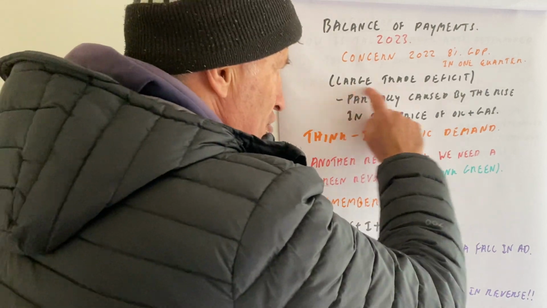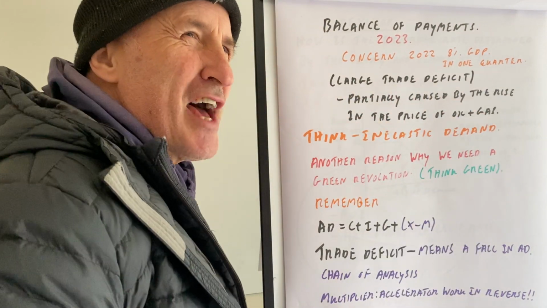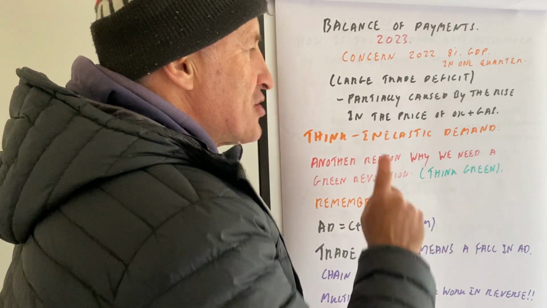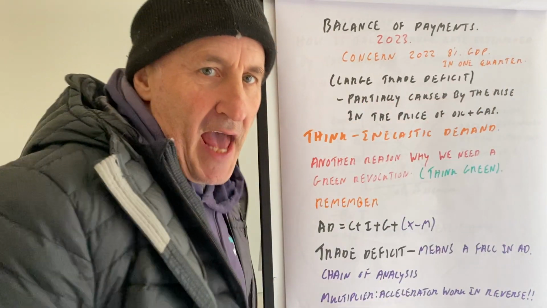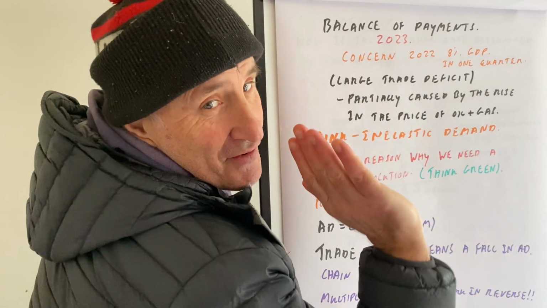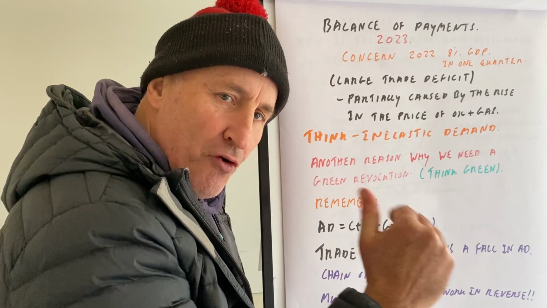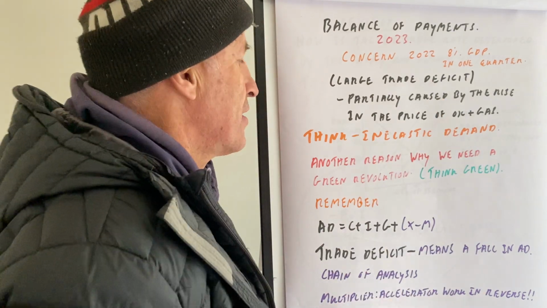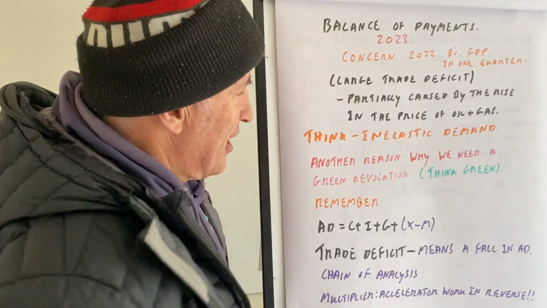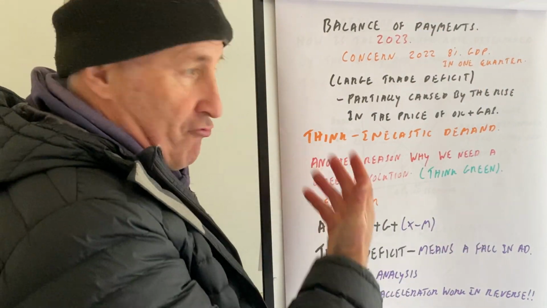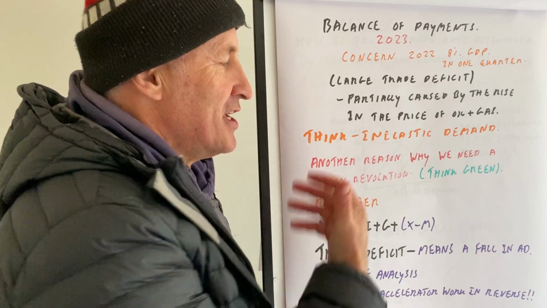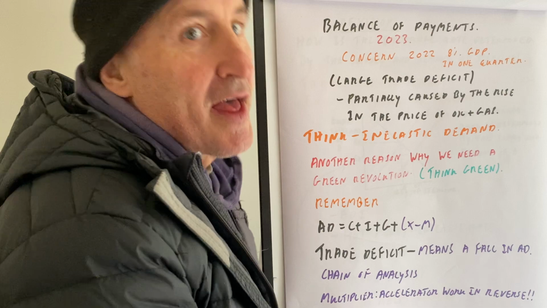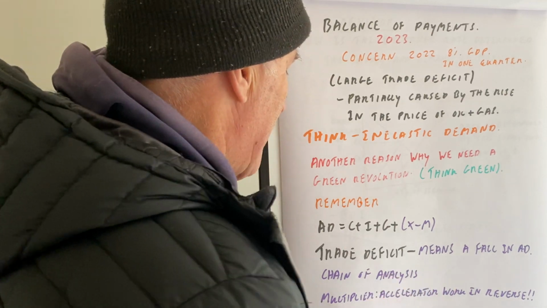Okay, so we've got a large trade deficit. I think in 2017, our trade deficit was 6.3%. It's partially caused by the rise in the price of oil and gas. And if you think about it, that will have an inelastic demand curve. So therefore, if the price goes up, we're still going to buy almost as much. Think inelastic demand. There you go. Another reason why we need a green revolution, right? With a green revolution, we wouldn't need to import £50 billion worth of oil and gas from abroad, and it'd be a damn sight cheaper than it is from there.